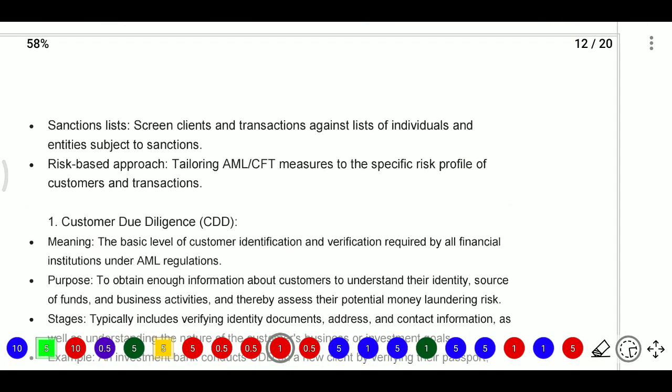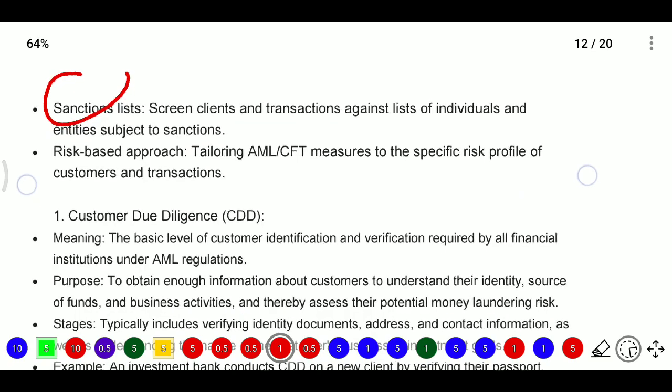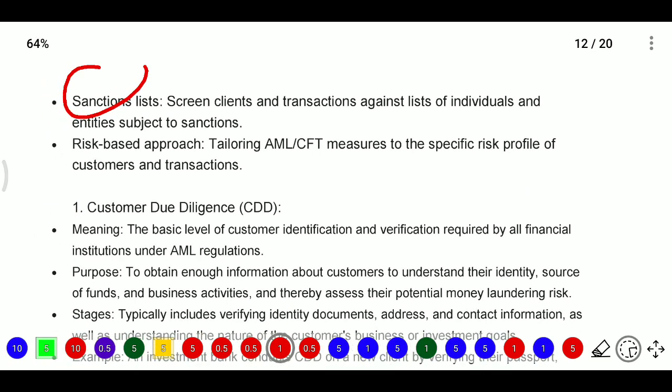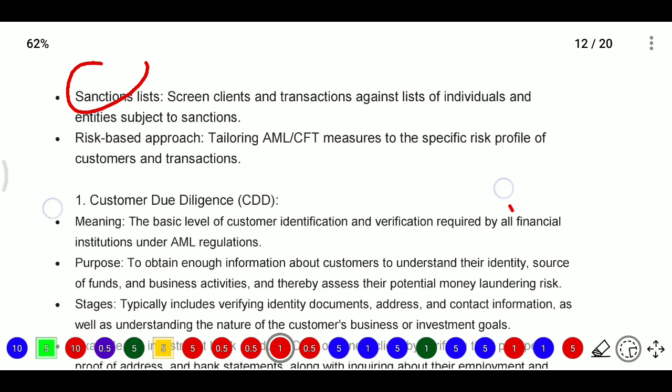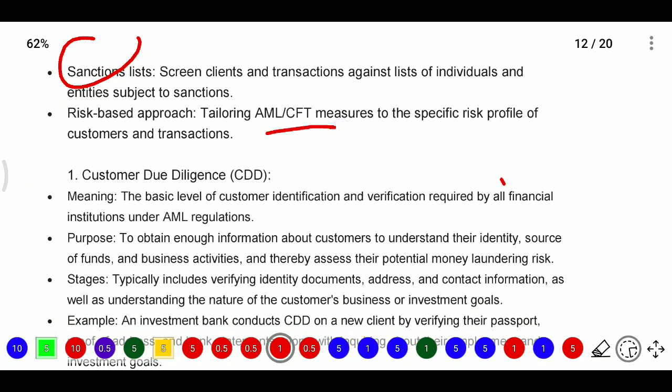And after that we have sanction list screening: screening clients and transactions against lists of individuals and entities subject to sanctions. So if a person carries any risk, they will clearly flag that the person is subject to sanctions under some terms and conditions. Then the risk-based approach: tailoring AML and CFT measures to the specific risk profile of the customer and transactions.